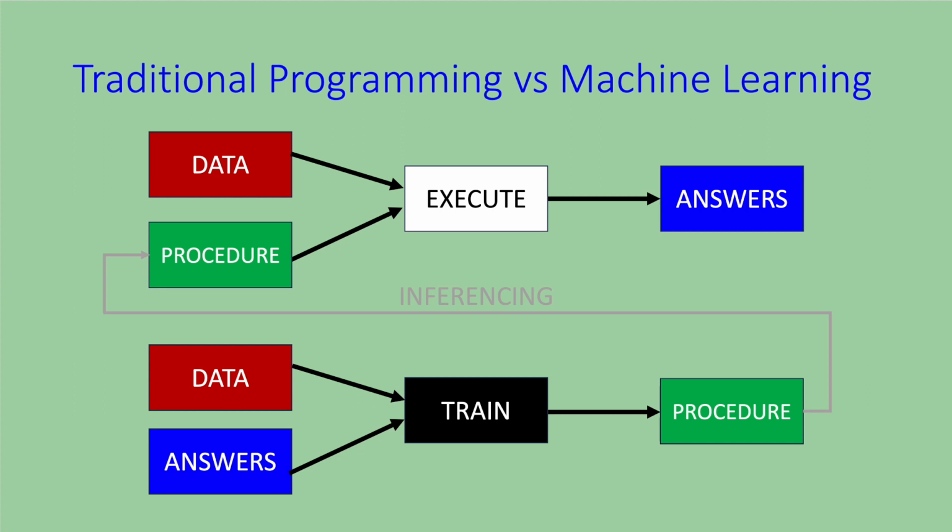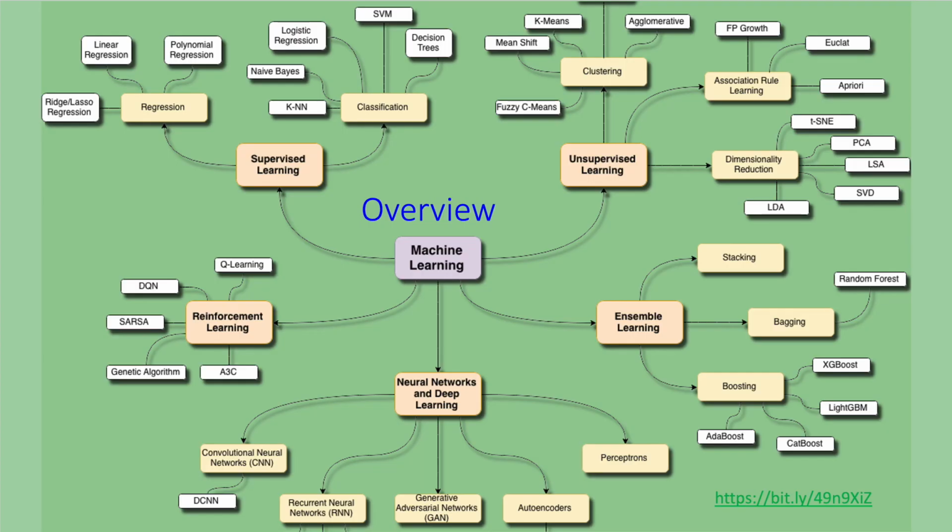In machine learning, we train models to recognize features. We then run those models to do that recognition in a process called inferencing. Training is more expensive than inferencing, but it only has to be done once, at least in principle. Here are some branches of machine learning, or ML.